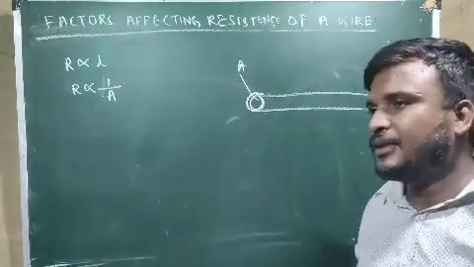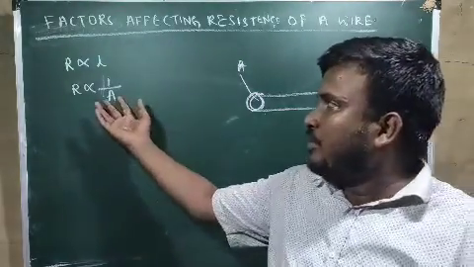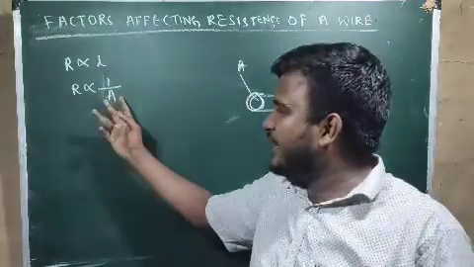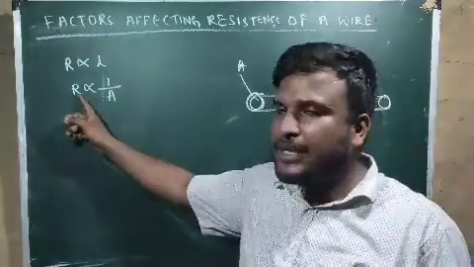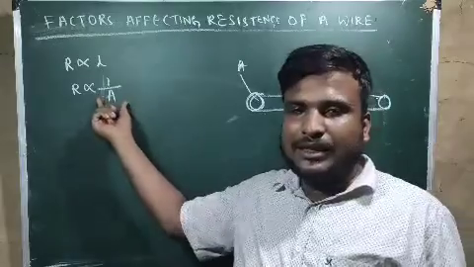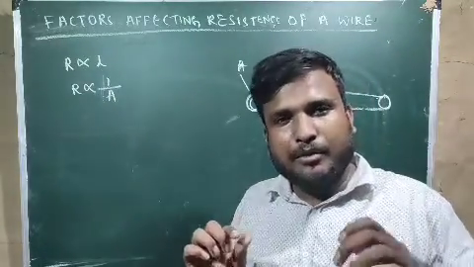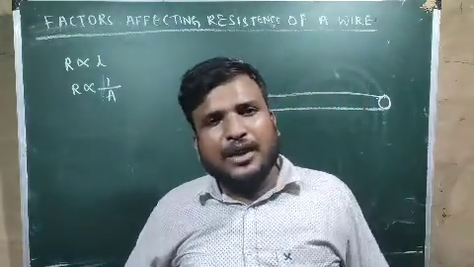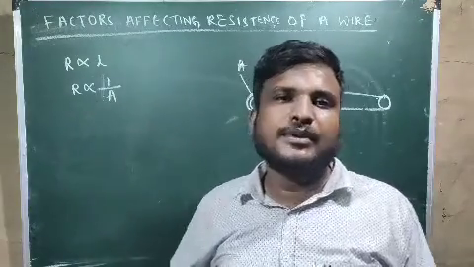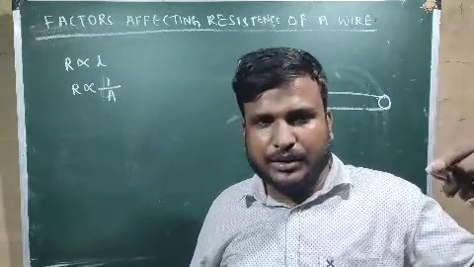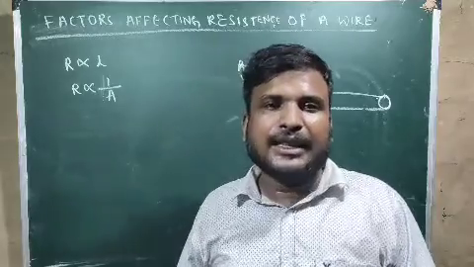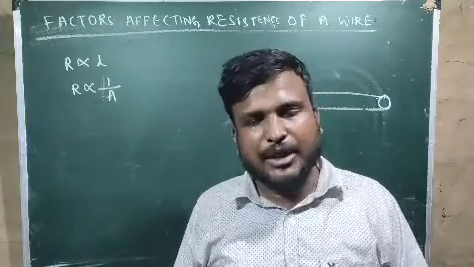That means thickness. If area is more, resistance will be less, because it is inversely proportional, you can see. If area is more, meaning a thicker wire, it has less resistance, and a thinner wire has more resistance. Thicker wire, less resistance. Thinner wire, more resistance. Suppose we take the current from 220 volt. If 220 volt fully comes here, what will happen? Or if we use 660 volt and it comes directly here, what will happen? Our electronic gadgets or electrical things will get damaged.